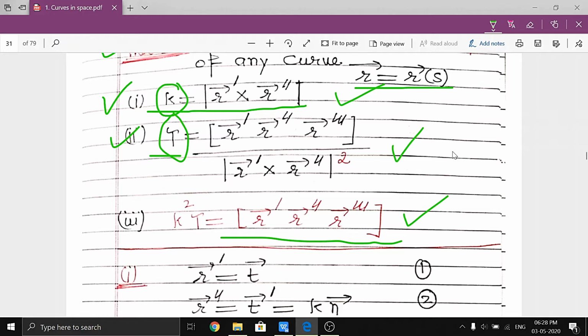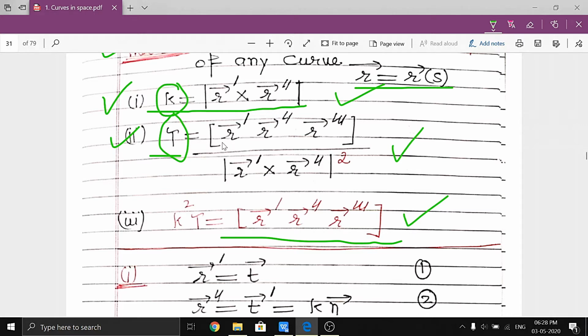Also from this we can prove that if tau is 0, then this value is 0, and the curve is a plane curve. If kappa is 0, then this value is 0, and the curve is a straight line. So for a straight line, this value is equal to 0, and for a plane curve, this scalar triple product is 0.